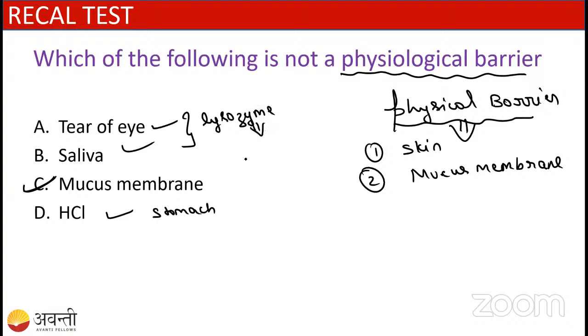This lysozyme will kill the bacterial cell wall. So all three things, tears of the eyes, saliva and the HCl, come under the physiological barrier. So that's why the correct answer is mucous membrane.